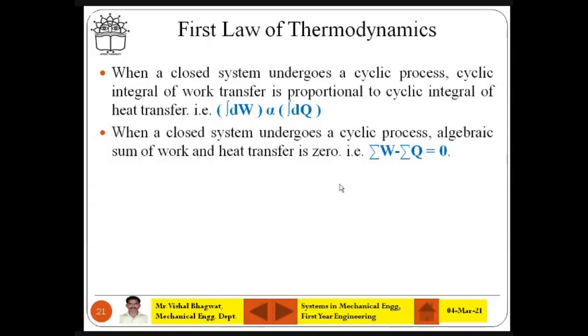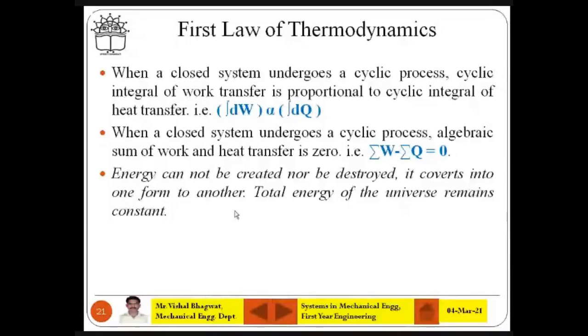There are many analogous statements. When a closed system undergoes a cyclic process, the algebraic sum of work and heat is 0. So you can see W minus Q or Q minus W is always 0, when it is a closed system. Energy cannot be created nor destroyed. It converts from one form to another. The total energy of the universe remains constant, right? So this is a very famous, lifelong remembering statement.